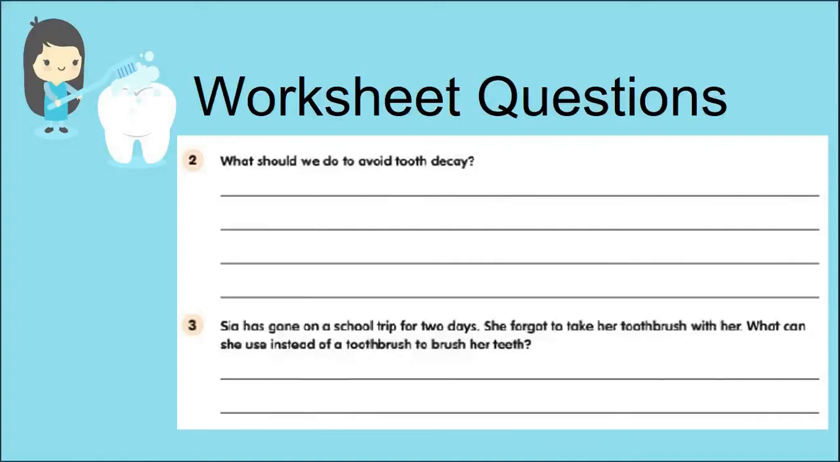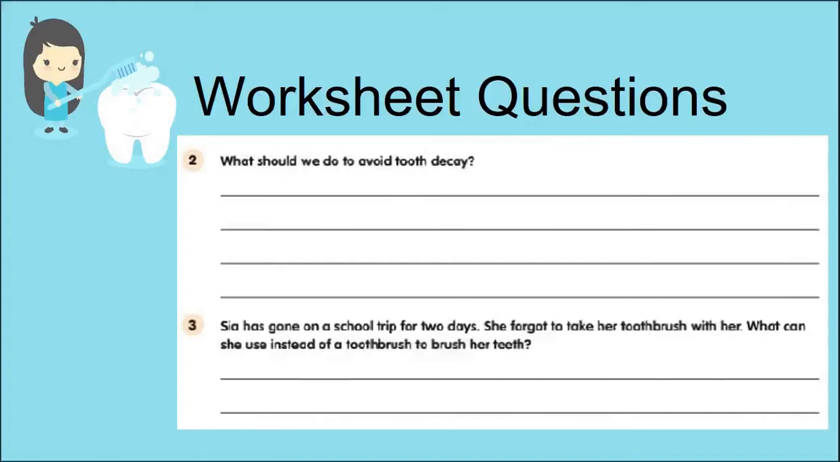Brush the teeth at least twice in a day. We should brush our teeth in all directions. We should spend at least 2 minutes on brushing our teeth. And we should change our toothbrush every 3 months or when it looks worn out.